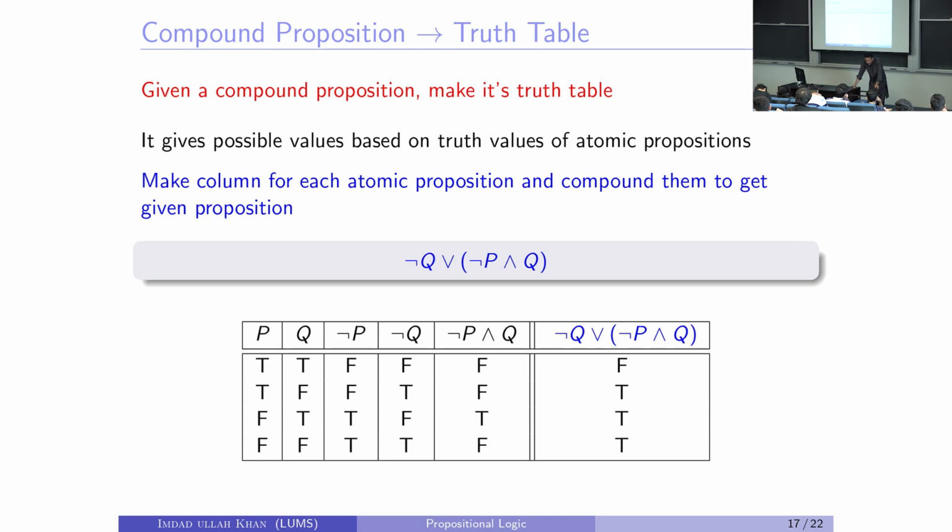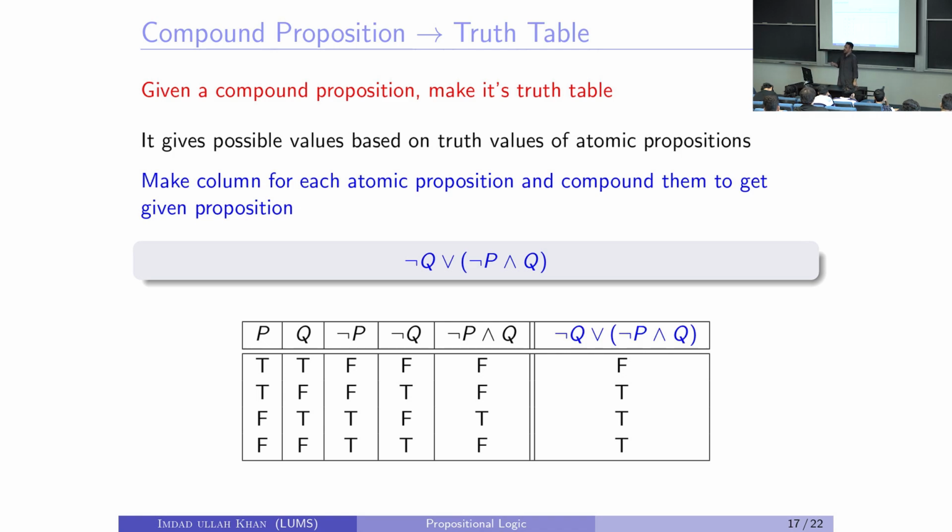So you make a column, you collect all possible values of the atomic propositions. We'll talk about how many there will be. P and Q, possible values are 2 to the 2, right? 2 values for P, 2 values for Q, for both it is 2 times 2.